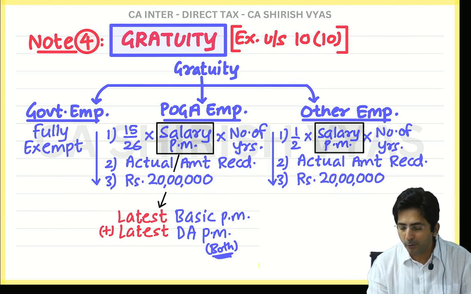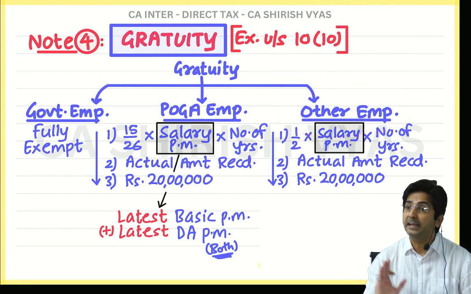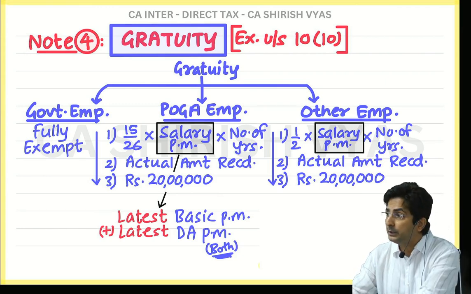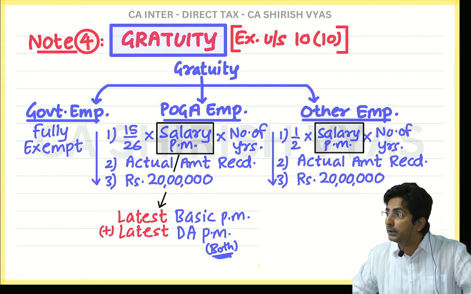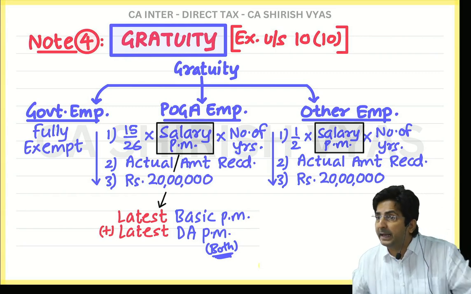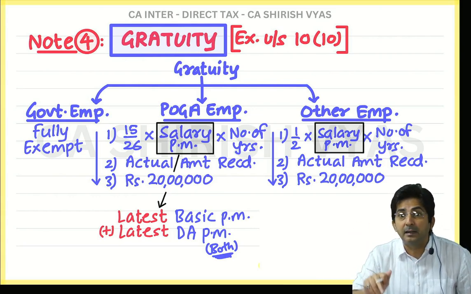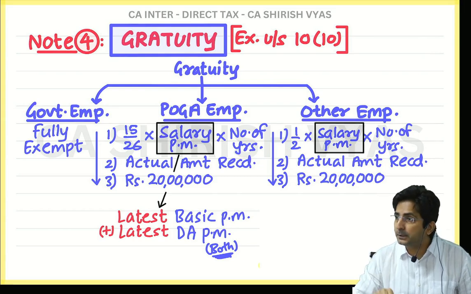But other employees are not governed by POGA. So for them, we don't take latest salary, we take average. Because see, gratuity you receive after retirement, and you retire after 20-25 years of service. So during the whole service, your salary fluctuated so many times. Which salary should be given importance? Average salary. And here average means what, you know?